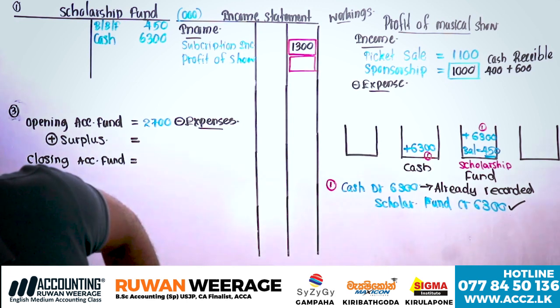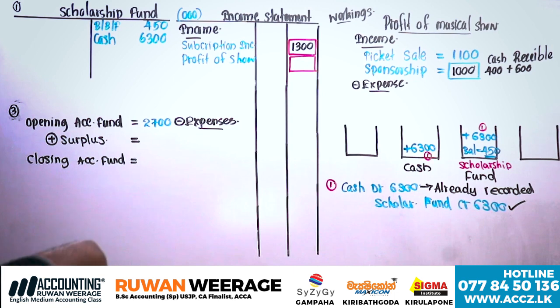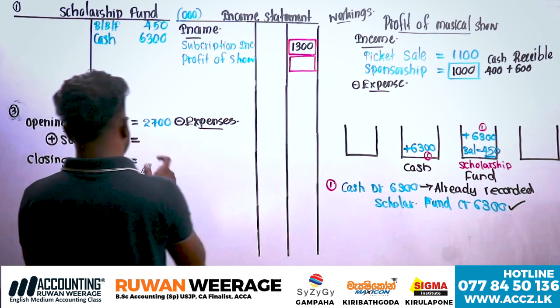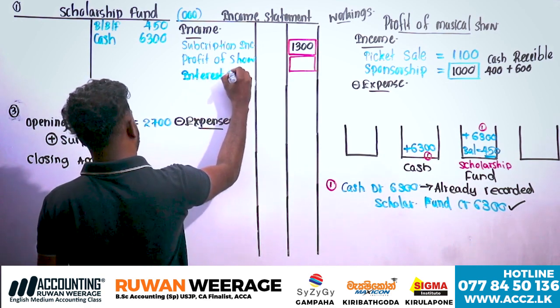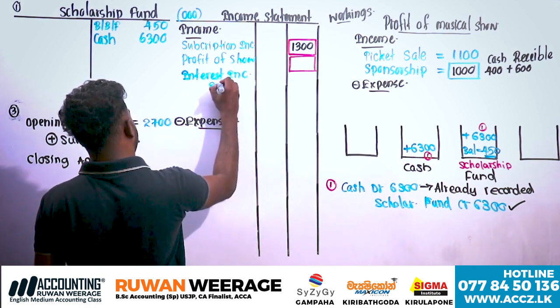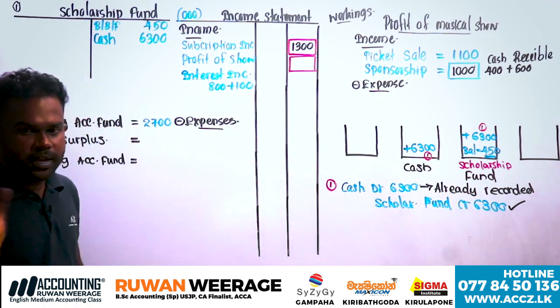Interest received from fixed deposit. Now, only interest received. Look at whether there are any interest receivables. Interest receivable 100, another 100 should be receivable. Received 800. Therefore, please tell me, interest income should be how much? Received 800, another 100 should be receivable. What do you think? Interest income should be how much? 900.